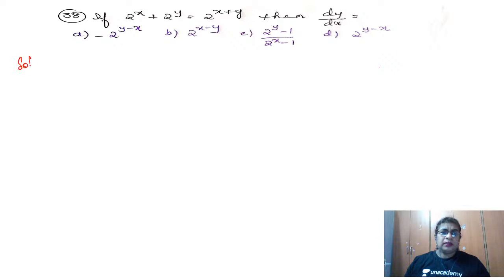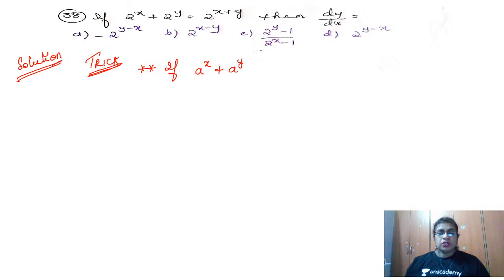So this is a question from the differentiation concept. This is a trick for it. So what is the trick telling us? If a power x plus a power y, in general I will write, is equal to a to the power x plus y, that means all this base should be a only, the power is x and y, so you add the powers. Suppose it is in this form, then